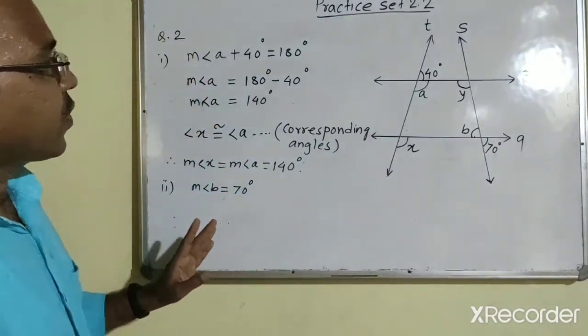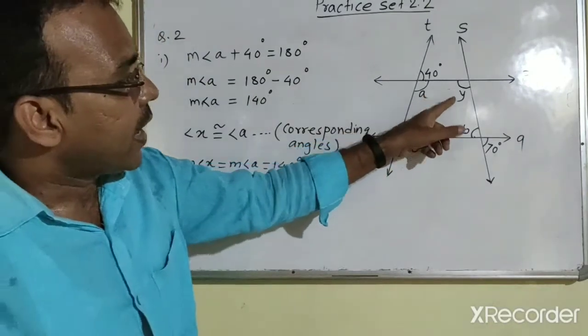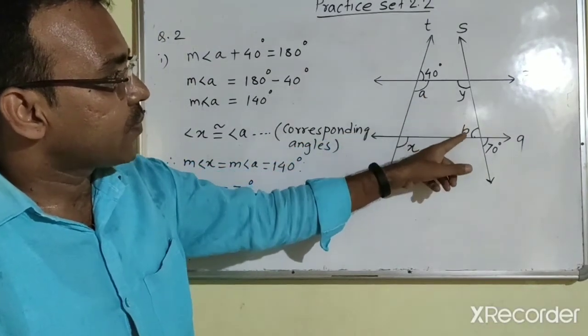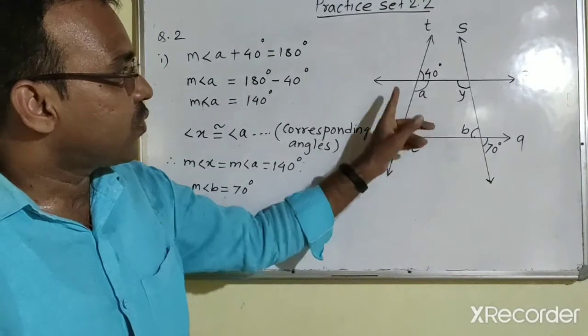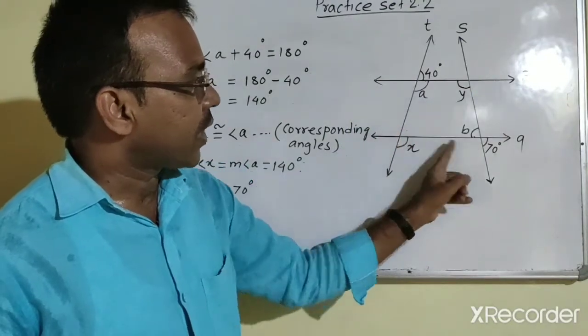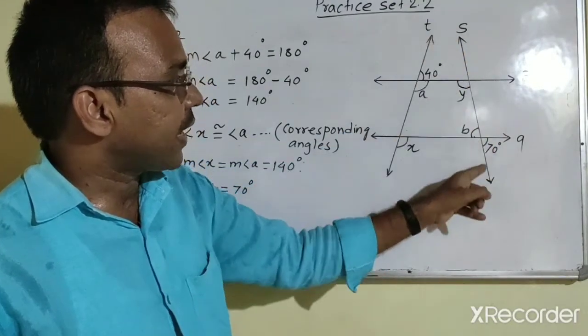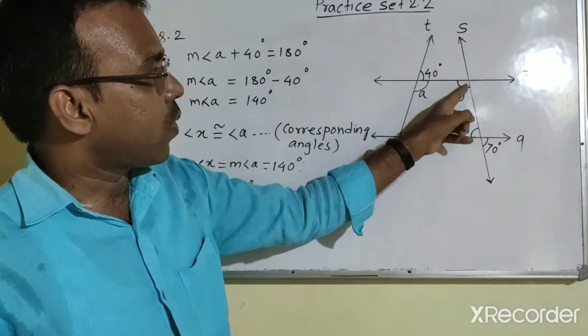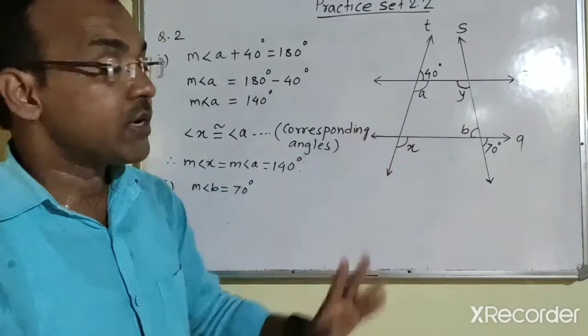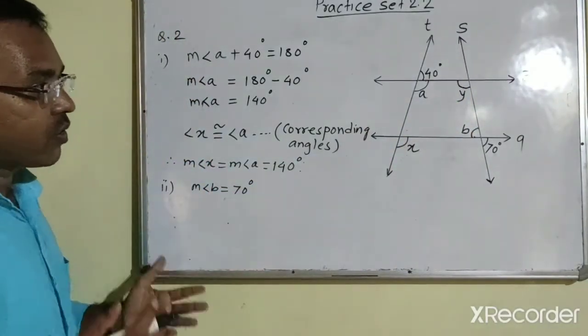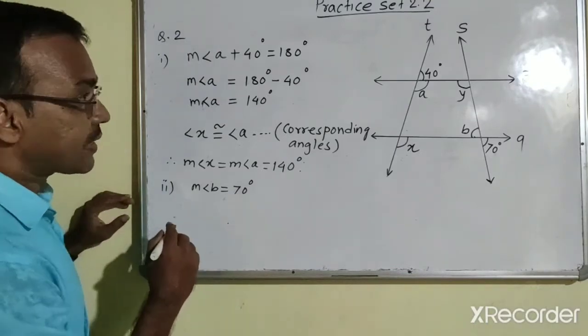Okay, now here angle Y and angle B, these are interior angles. If you consider line P parallel to line Q and their transversal as S, then angle Y and angle B, these are interior angles. And the property of interior angles is that they are supplementary.